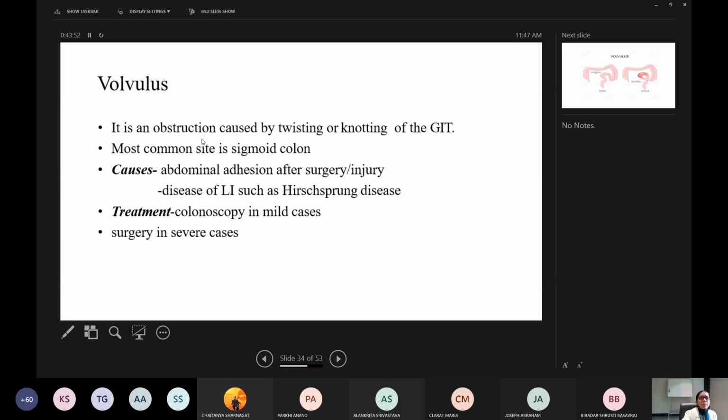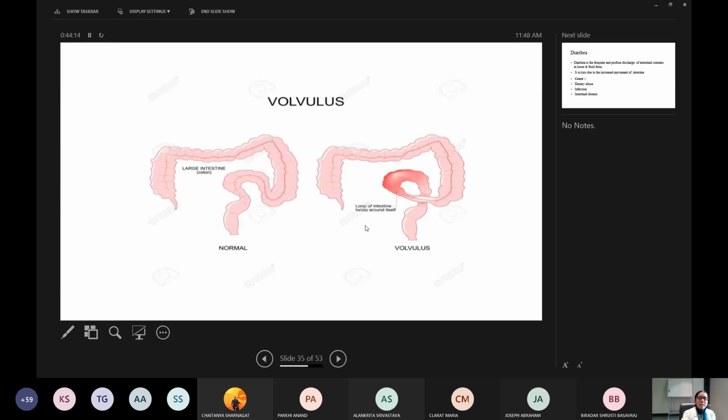So most commonly it occurs after surgery or injury. Diseases of the large intestine such as Hirschsprung's disease may also cause this type of obstruction. Treatment is colonoscopy in mild cases and surgery in severe cases.